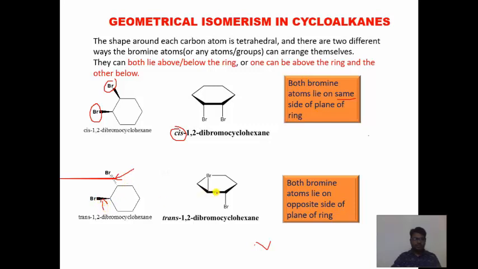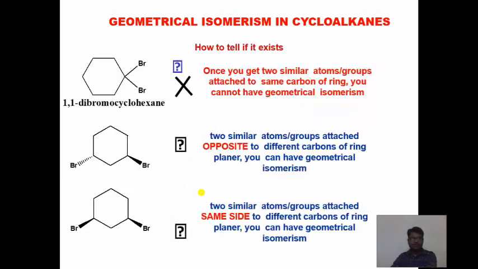So you can see in the planar structure one bromine is above the plane, another is below the plane. This is the planar structure. So you can easily identify cis and trans in cyclohexane. Always remember, in cis, bromine or any atoms are arranged on the same side of the planar structure. If they are on the opposite side of the planar structure, it is a trans.